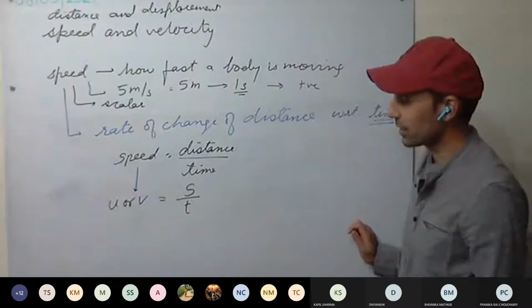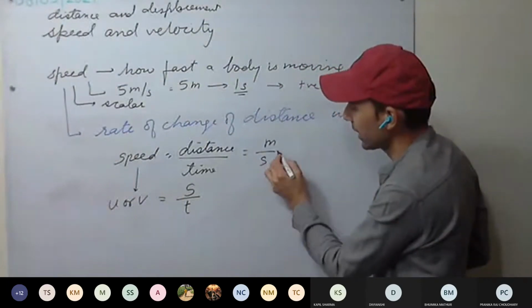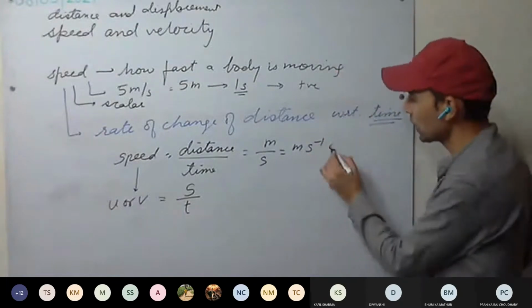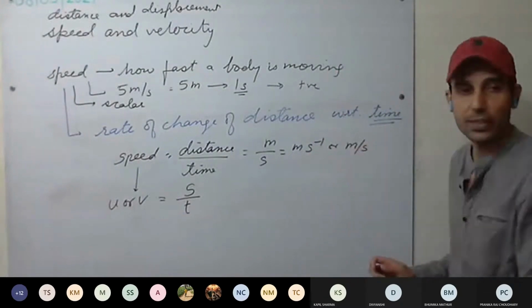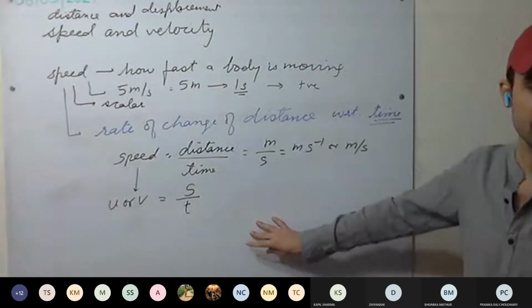Distance upon time. This is clear? Distance has a unit, meter. Time, second. So the unit is meter per second. Or you can write it like this as well, no issues. This is clear to all?